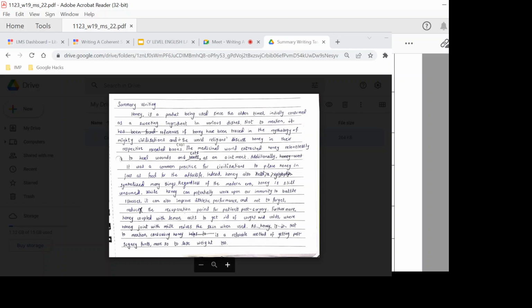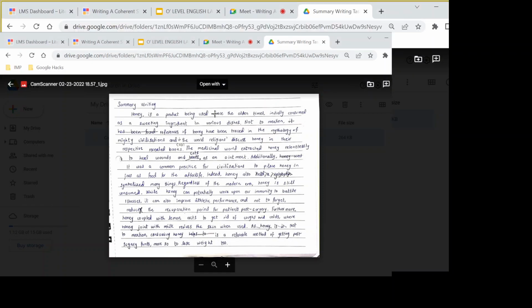Yes, miss. Okay, the possible benefits of honey in modern times. The given point was it may improve our body's immunity to many illnesses. So let me just read out loud what he's written here. We also take a look at the sentence that prepares the reader for the second part of the summary. He writes, indeed, honey also symbolized many things. Regardless of the modern era, honey is still consumed. Do you like this transitional sentence?